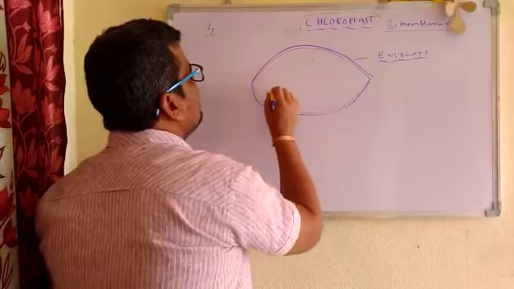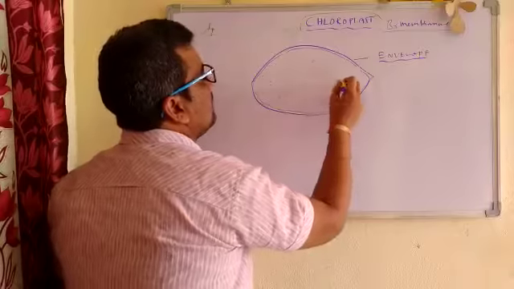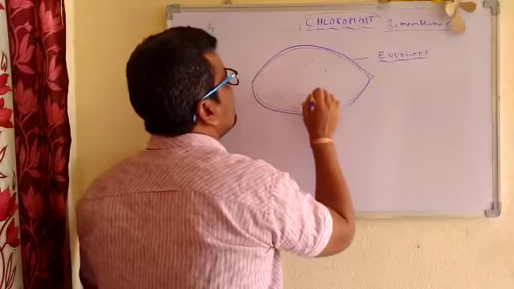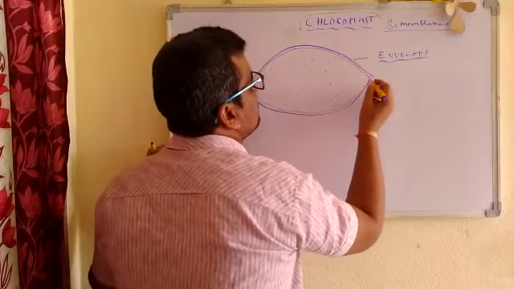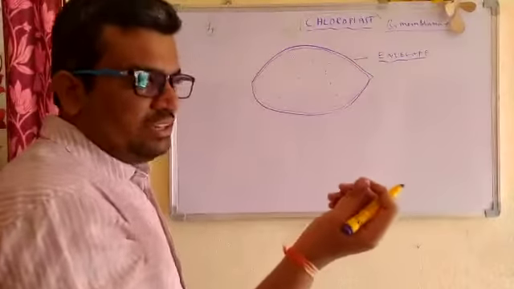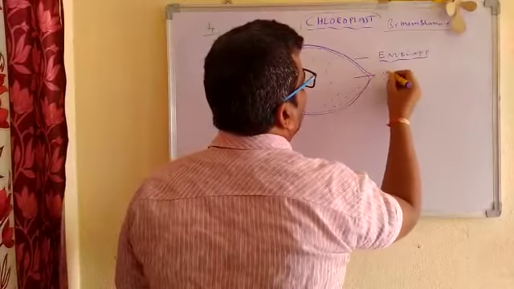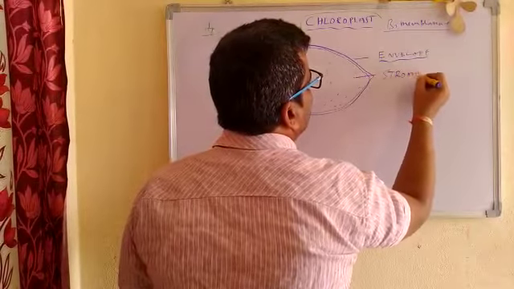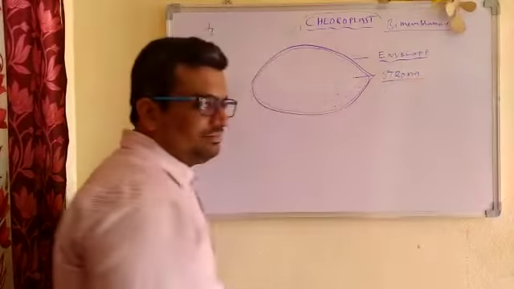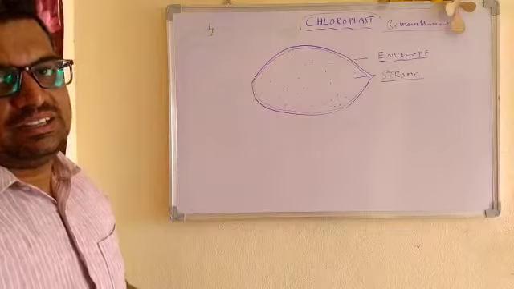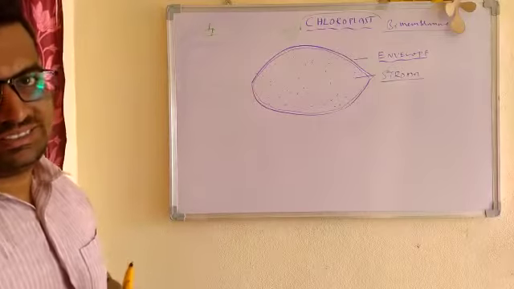It is a very important second part of the chloroplast, the jelly-like viscous fluid. Whitish. Viscous means somewhat thick fluid. So this is called stroma. Very, very important. In the stroma, the third important part is present. These are also membranous structures.